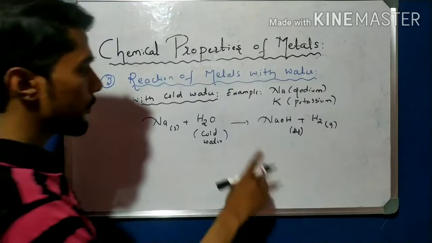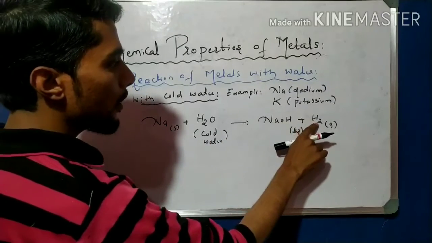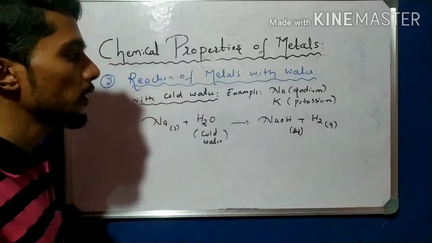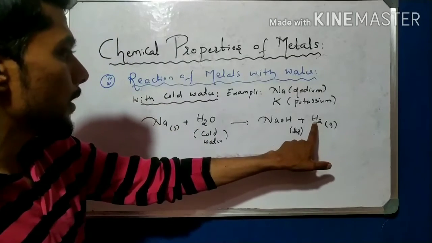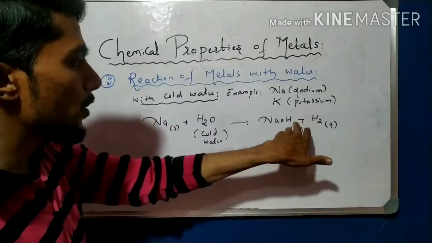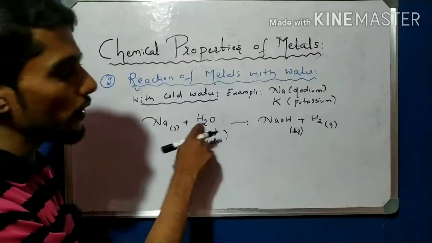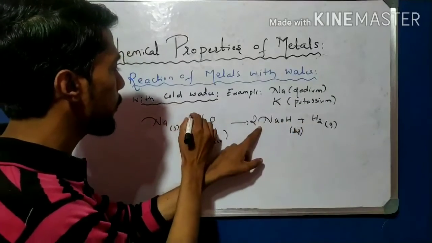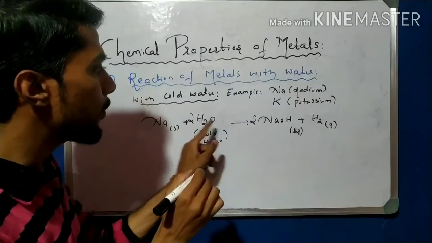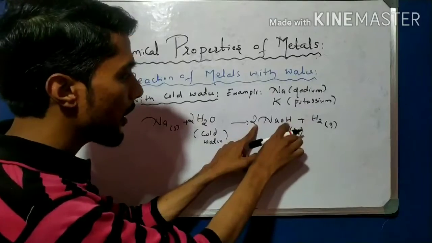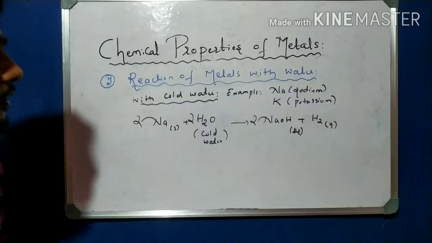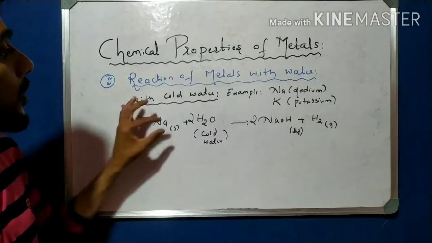Now balance it. Here it is not balanced: on one side there are three hydrogens, on the other only two hydrogens, so I can write 2. So 2, 4 hydrogens on both sides, and sodium is 2 here, so here 2. So it is balanced. Okay, this is the first reaction, with cold water.